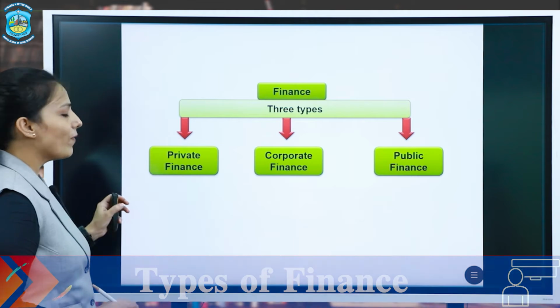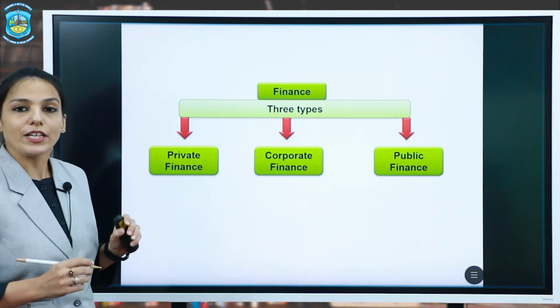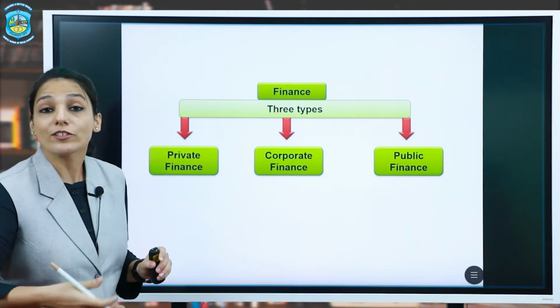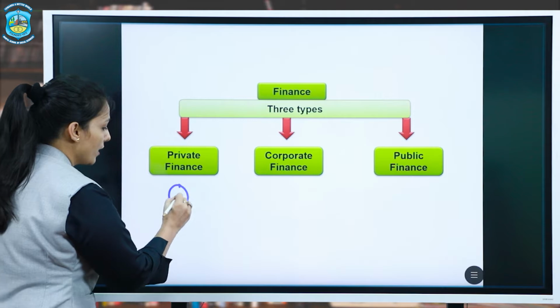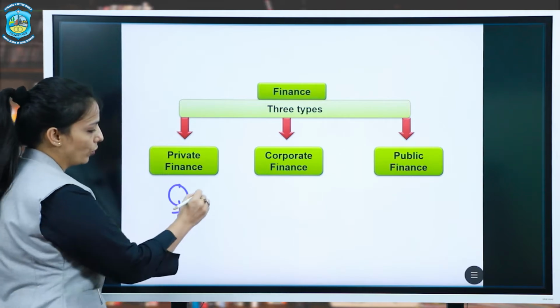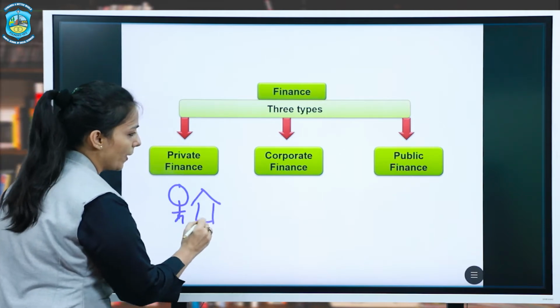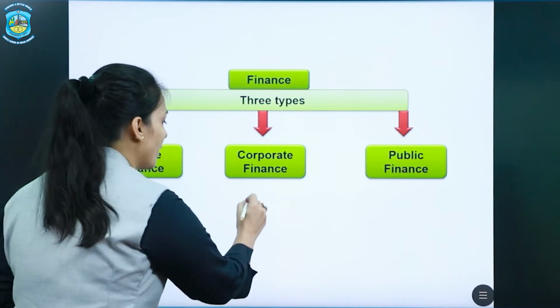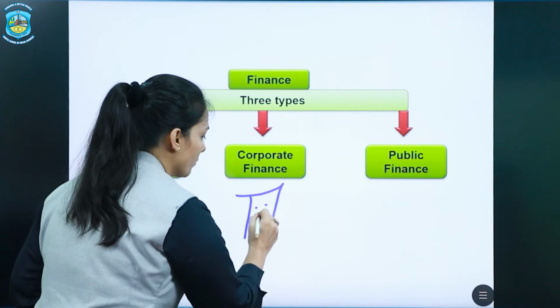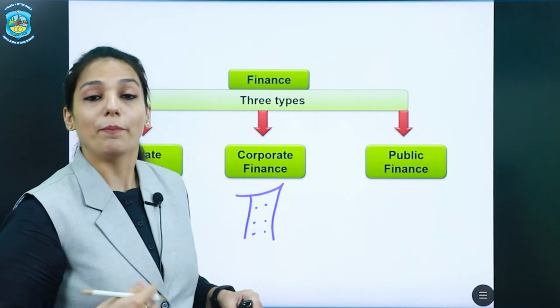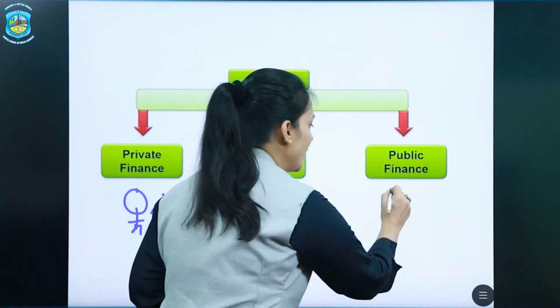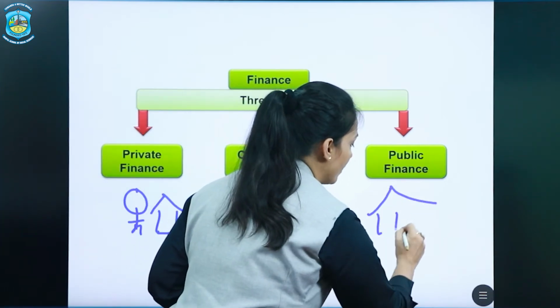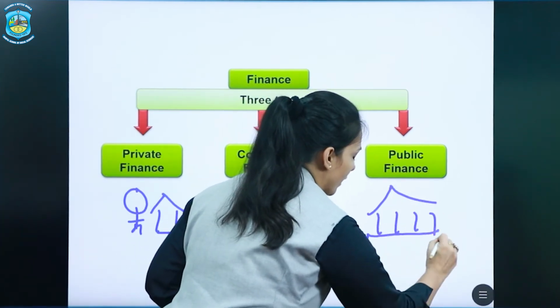Now, private finance is the study of the financial decisions taken by the individual or household. Okay. Then corporate finance, these are the financial decisions that are taken by the firms. And public finance deals with the study of financial decisions taken by the government.